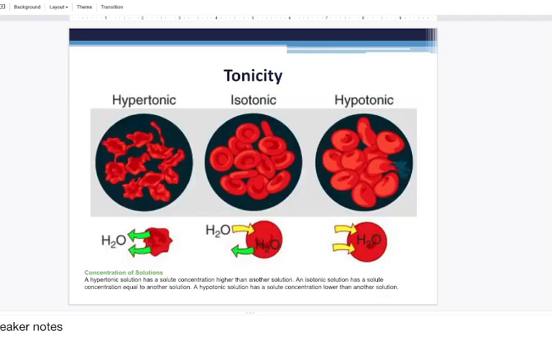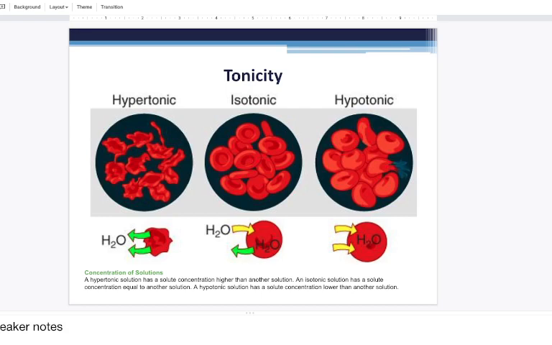Another example of osmosis is how water affects red blood cells. Red blood cells, also called erythrocytes, are filled with a certain concentration of solutes, and they're aqueous, so they also have some water in them as well.